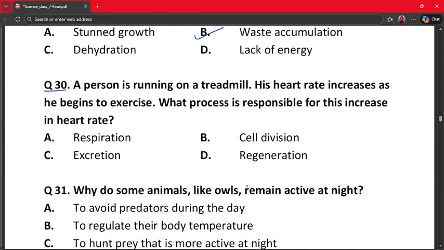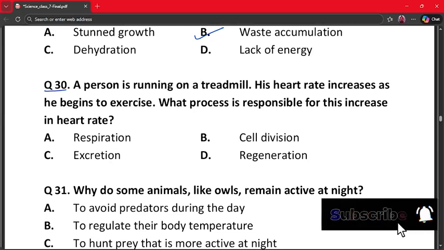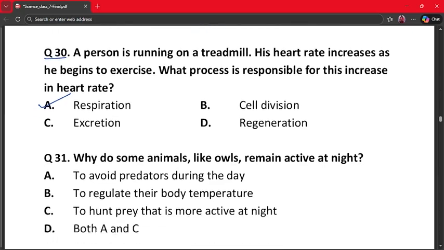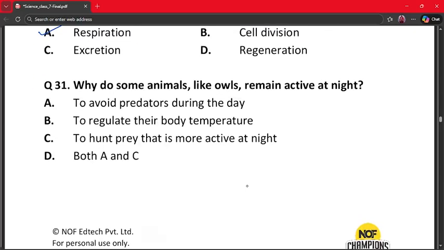A person is running on a treadmill. His heart rate increases as he begins to exercise. What process is responsible for this increase in heart rate? A. Respiration, B. Cell division, C. Excretion, and D. Regeneration. The correct answer is respiration, because exercise increases oxygen demand and respiration rate increases, so the heart pumps faster to supply oxygen. So respiration causes increased heart rate. So option A is the correct answer. Our next question is question number 31.